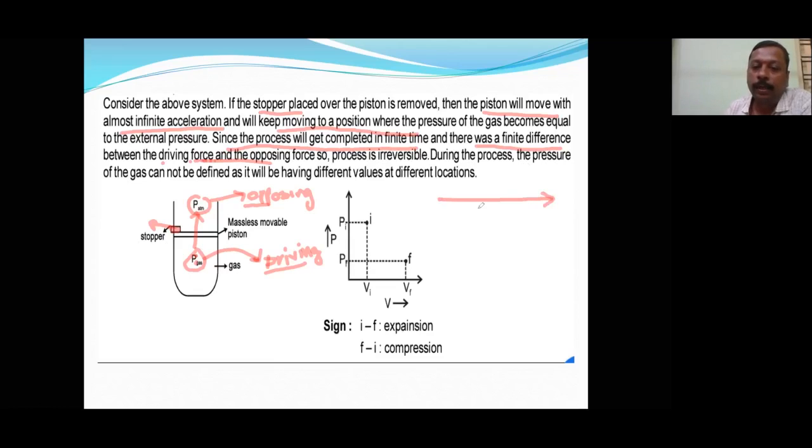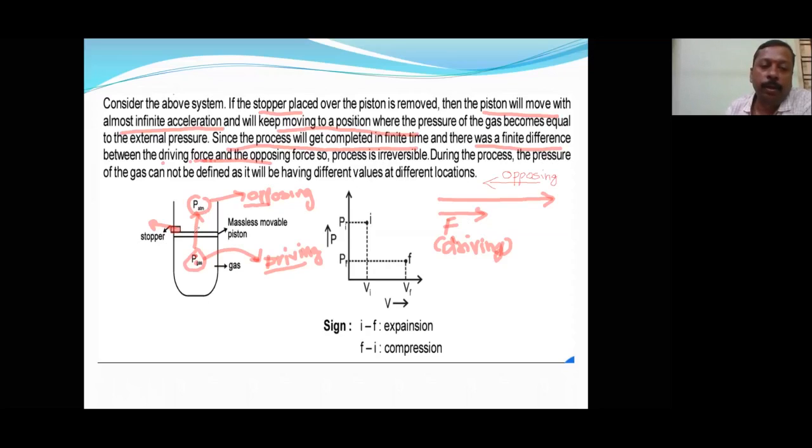If some force is acting in this direction, it is called what? Driving force. And if some force is acting in the opposite direction, so we wanted to move in this direction but some force is acting in that direction, this force is called what? Opposing force. Okay, so this is the process.